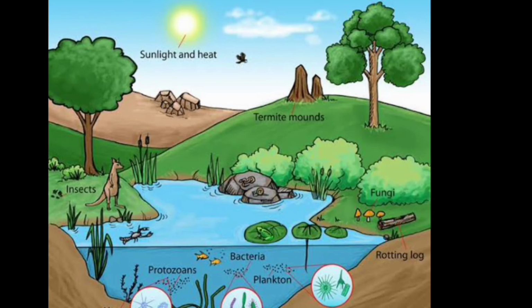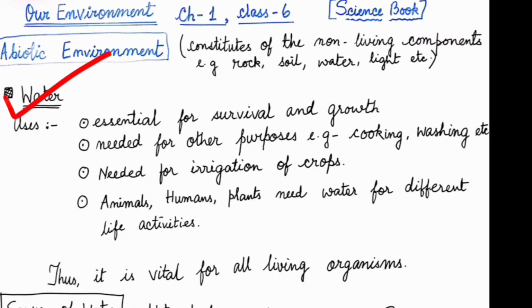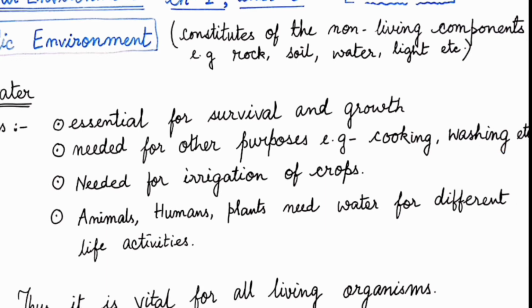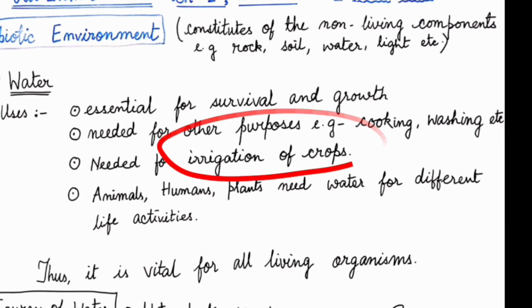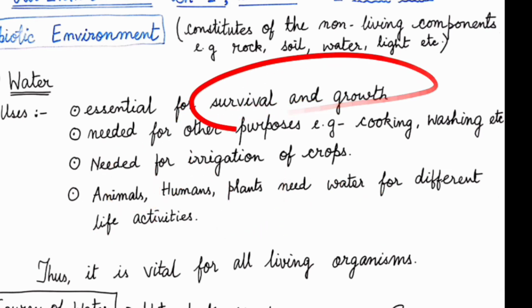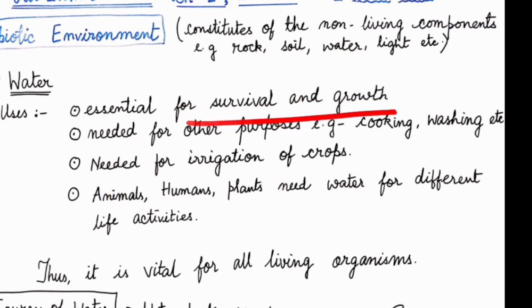So let's move ahead. At first we are going to study about water. Why is water essential for us? Water is essential for survival and growth. We need water for many purposes, for our daily activities like cooking, washing, bathing, for growing crops, for good irrigation purposes. We also need water for watering our plants, our crops, and for drinking. That is the most important thing, that water is needed for survival and growth.